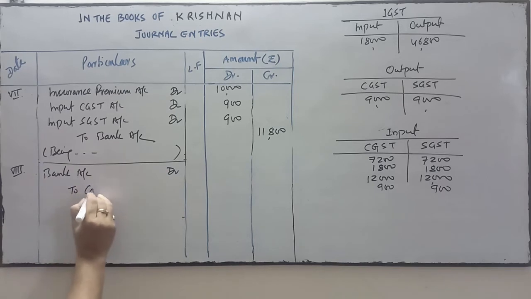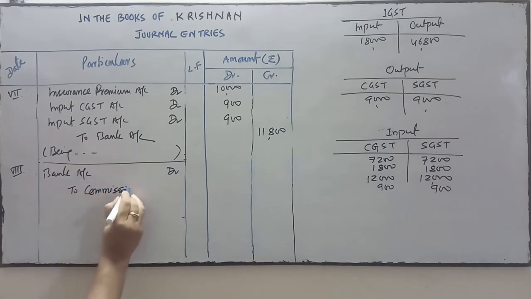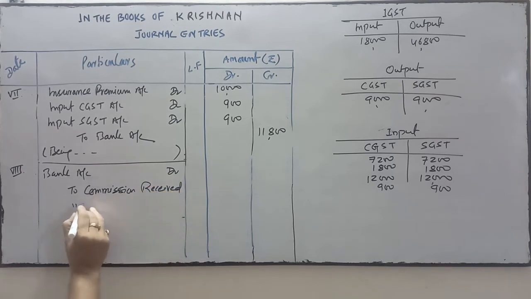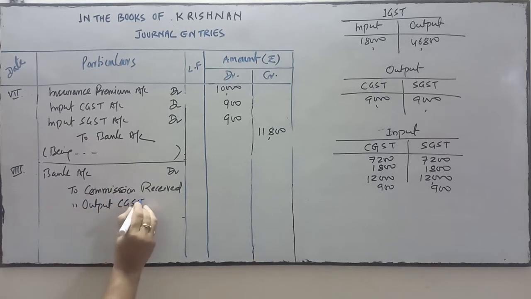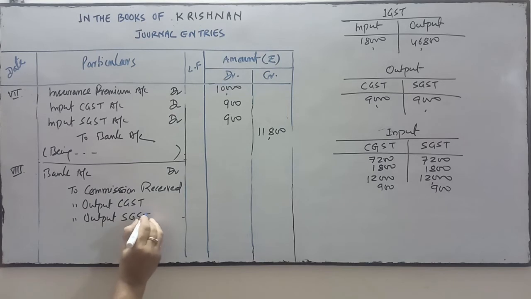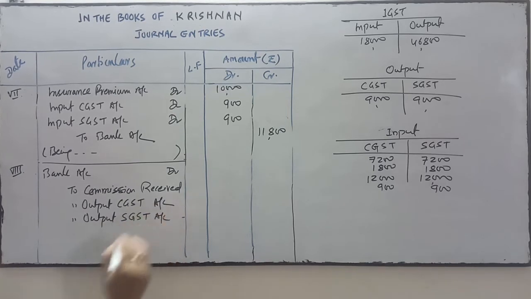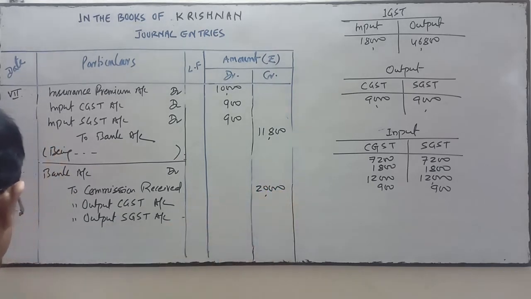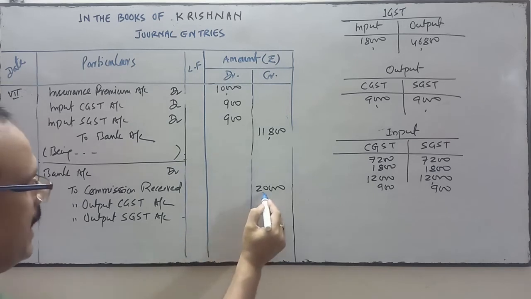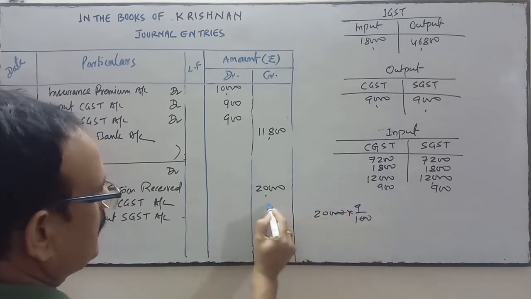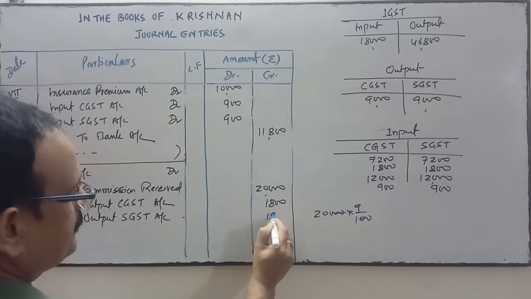To commission received account, to output CGST account, to output SGST account. So commission received is 20,000. CGST is at the rate of 9%, so 9% of 20,000 is 1,800 and 1,800 respectively.